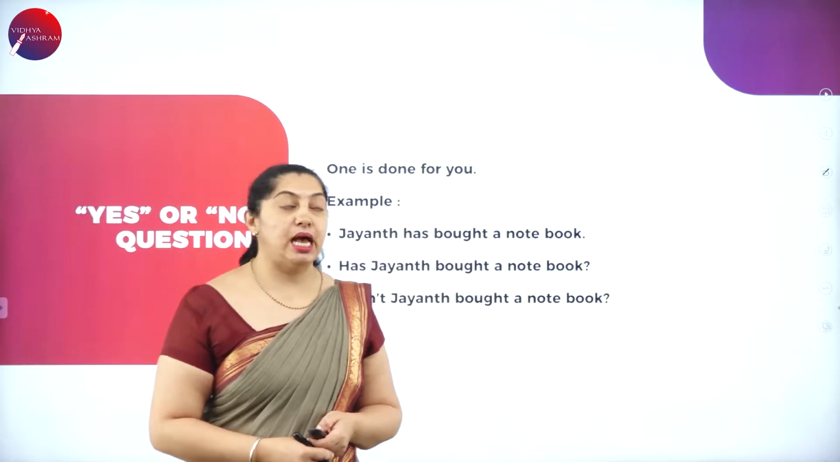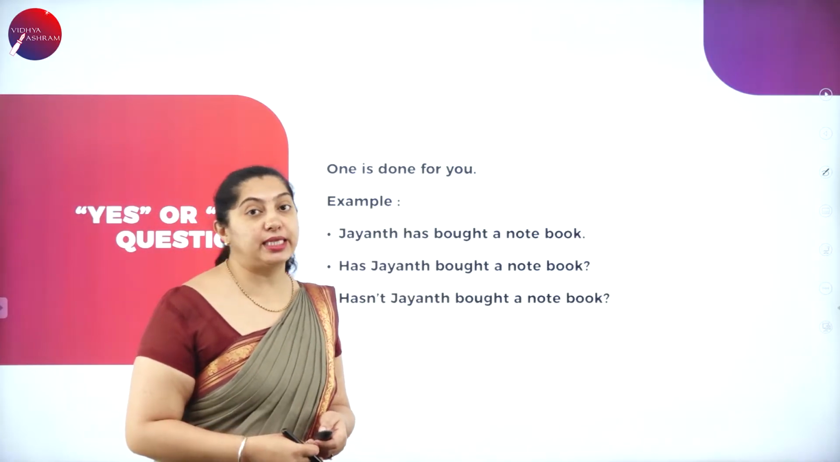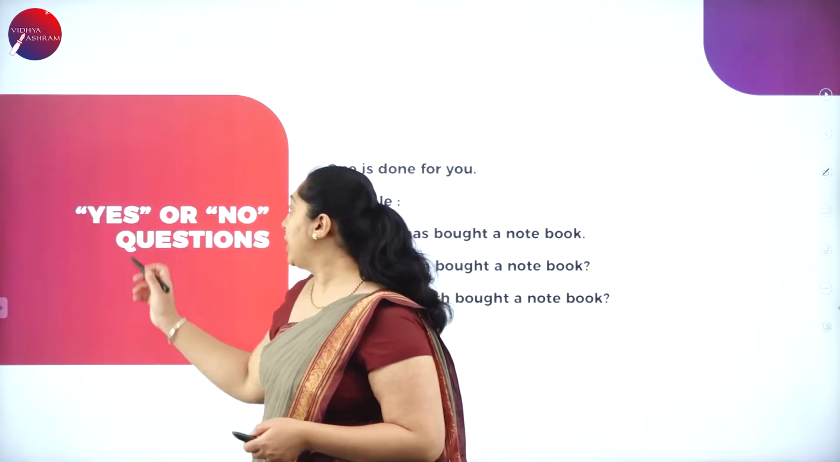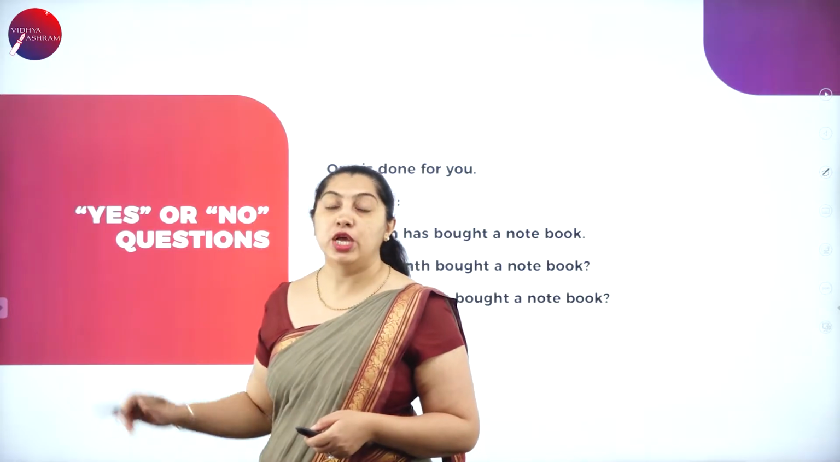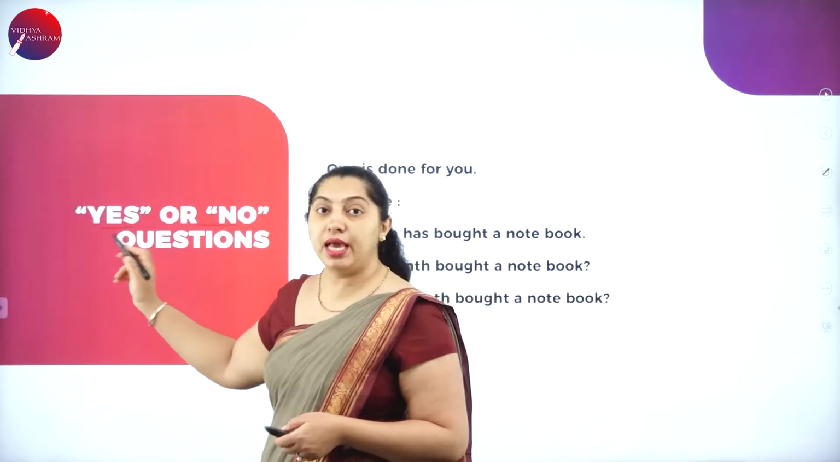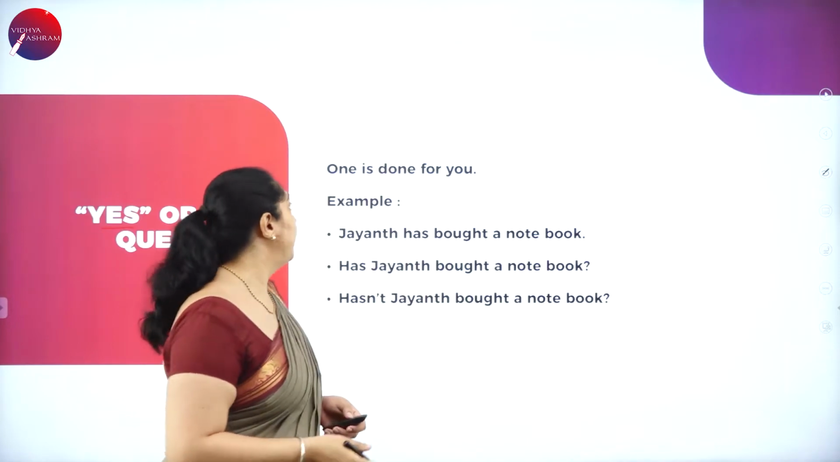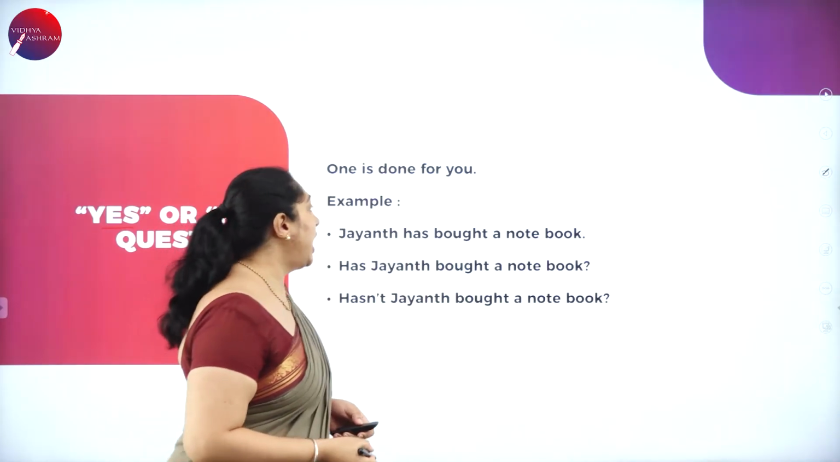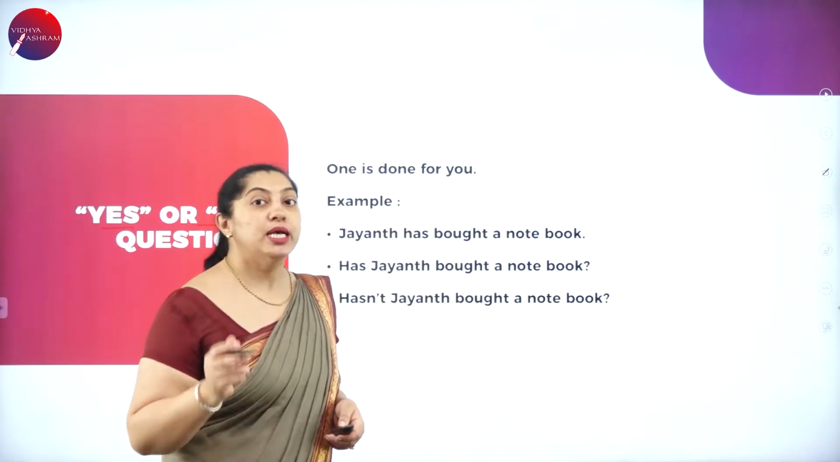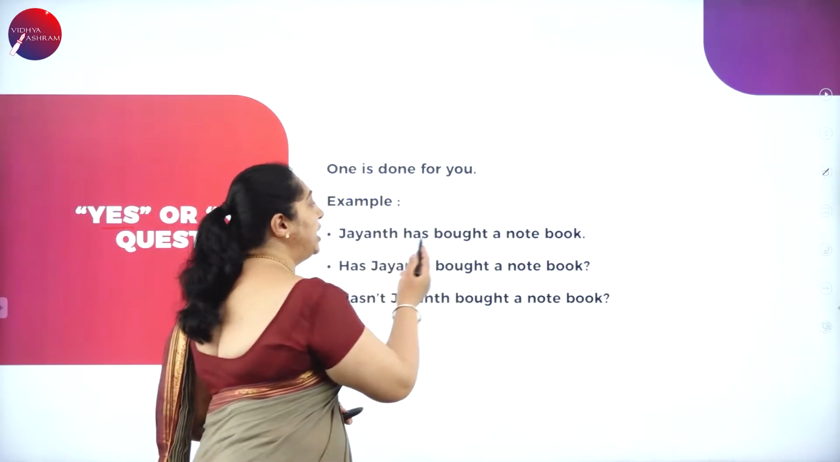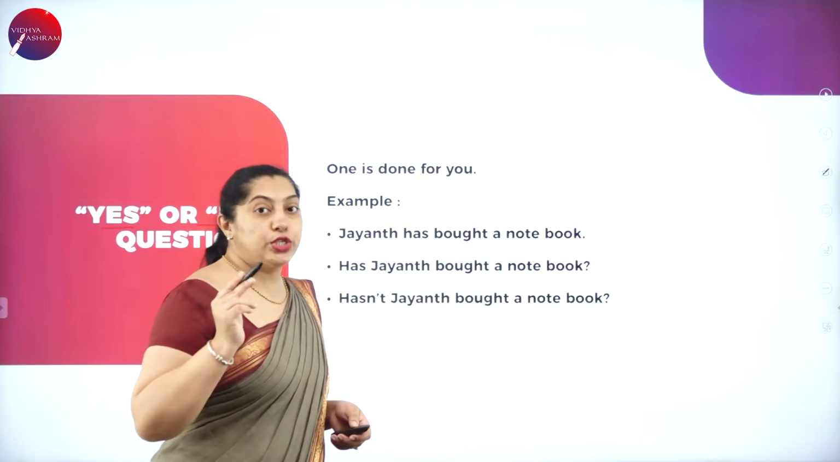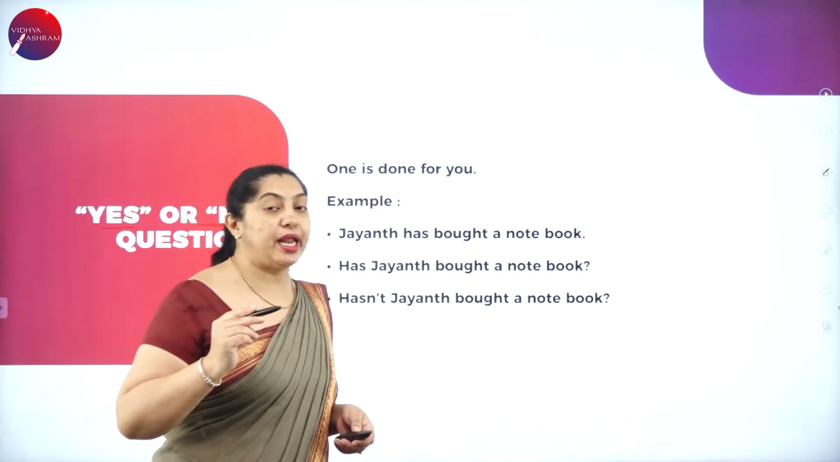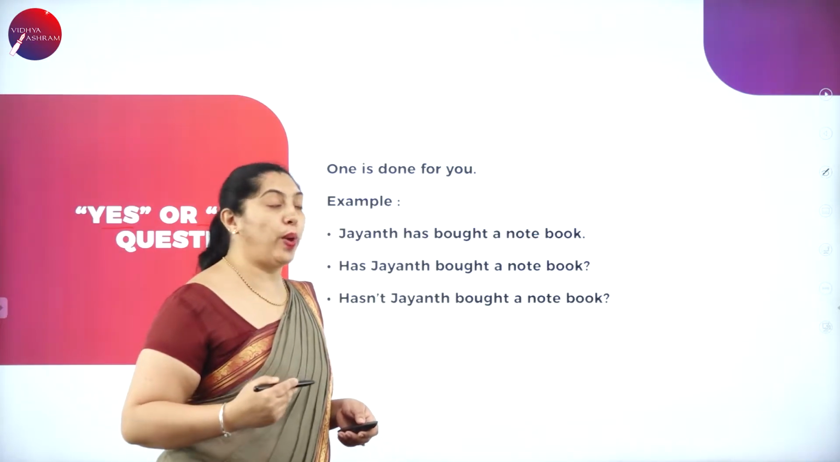Let's see the examples for this. I have too many examples. Here, yes or no questions. You have two things, that is yes or no questions. One is done for you. Let's see the example here. Jayant has bought a notebook. See the statement here: Jayant has bought a notebook. So you need to write two sentences, that is yes or no questions.